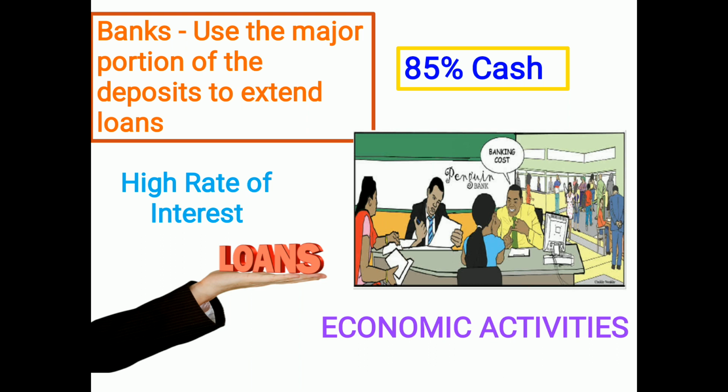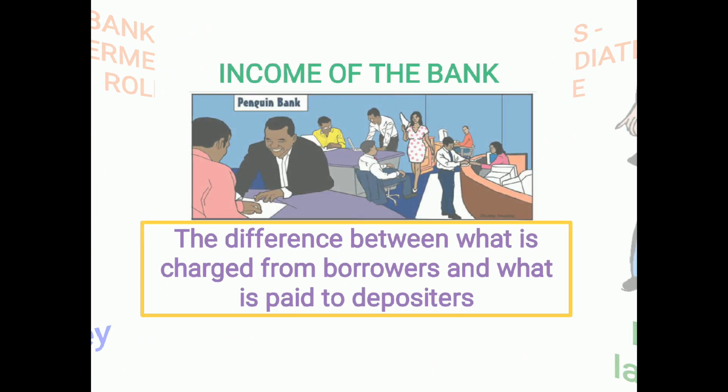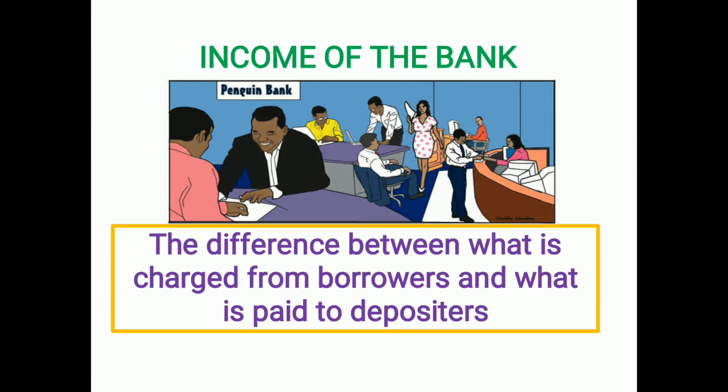So what happened? What is the income of the bank? The income of the bank is the difference between what is charged from the borrowers and what is paid to the depositors.